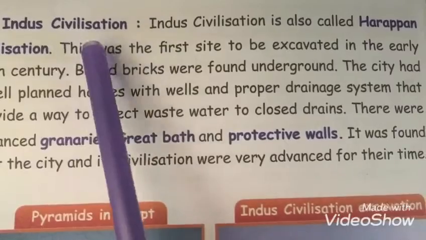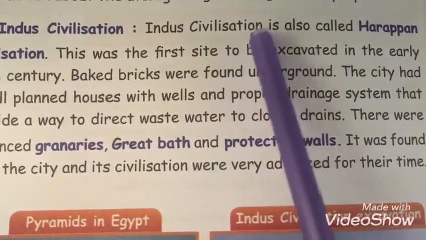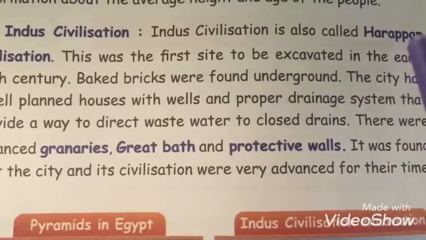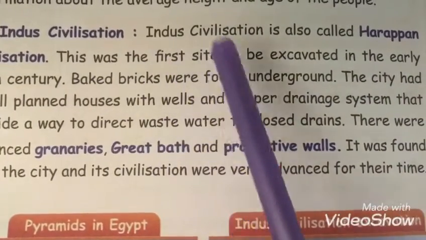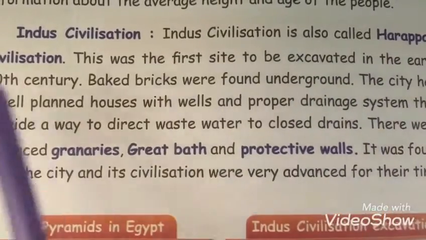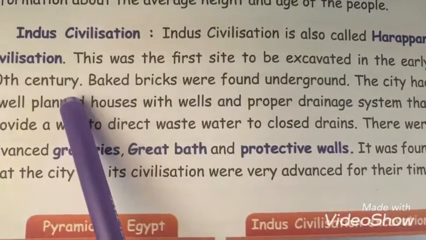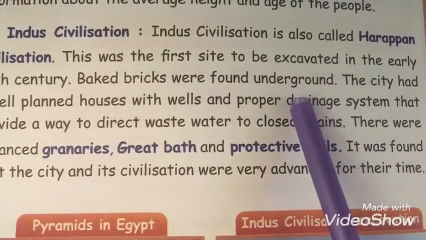Next heading is Indus civilization. Indus civilization is also called Harappan civilization. This was the first site to be excavated in the early 20th century. Baked bricks were found underground.